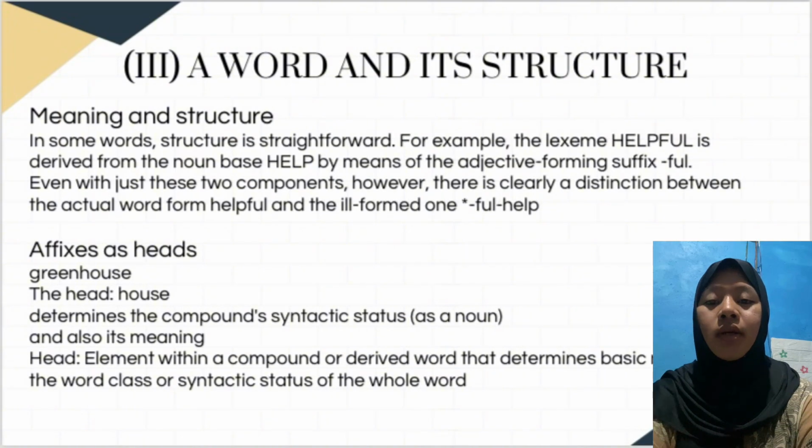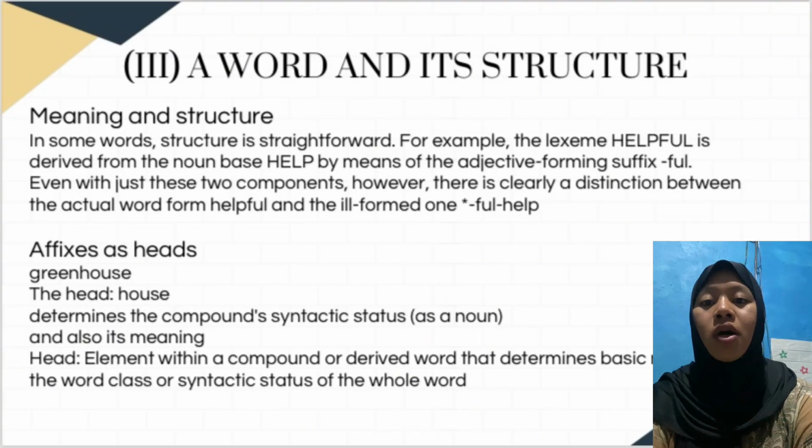The next is meaning and structure. In some words, structure is straightforward. For example, the lexeme helpful is derived from the noun base help by means of the adjective-forming suffix ful, even with just these two components. However, this is crucially a distinction between the actual word helpful and the ill-formed one, fulhelp.